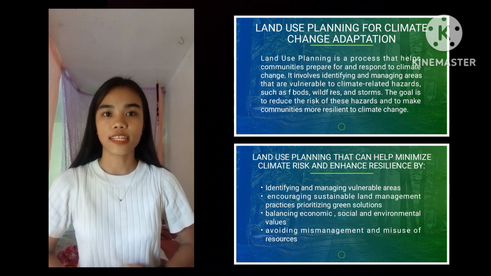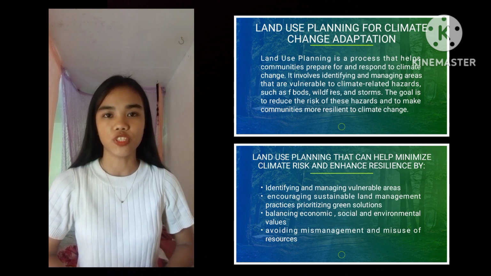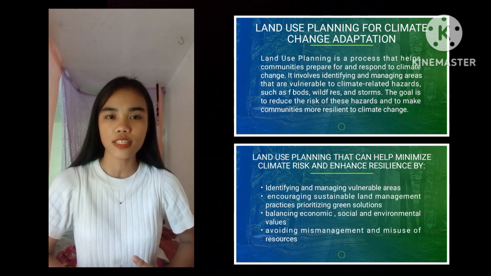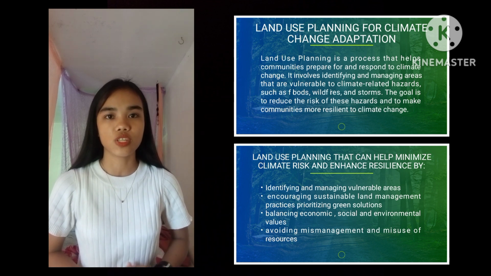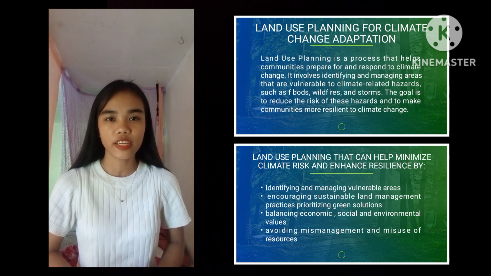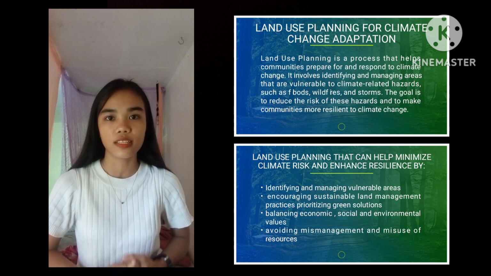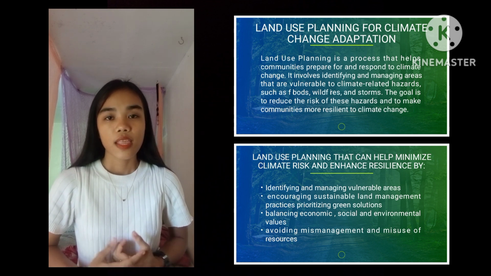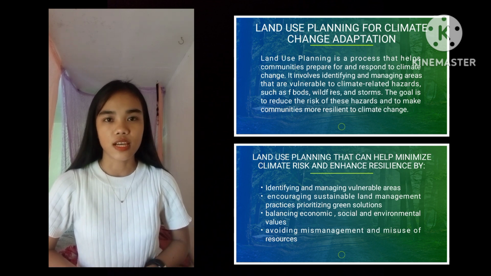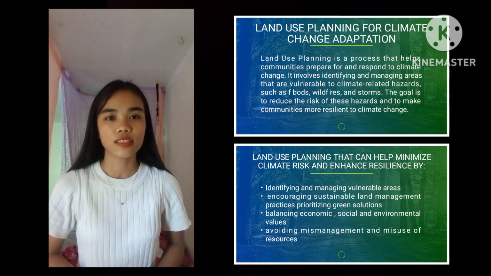Next is land use planning for climate adaptation. It's a process that helps communities prepare for and respond to climate change. It involves identifying and managing areas that are vulnerable to climate-related hazards, such as floods, wildfires, and storms. The goal is to reduce the risk of these hazards and to make communities more resilient to climate change.